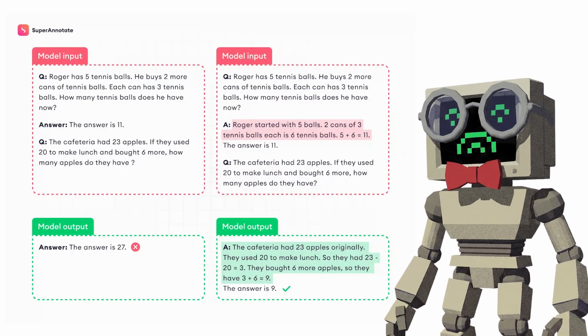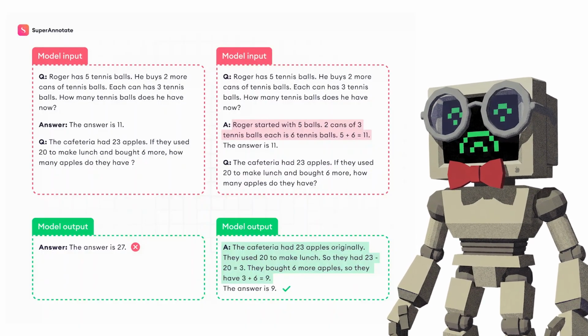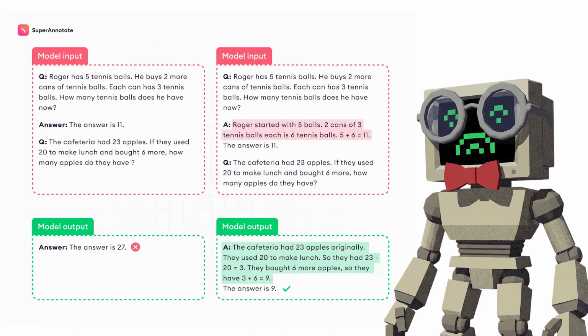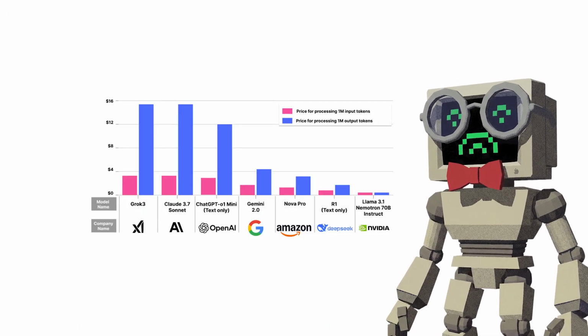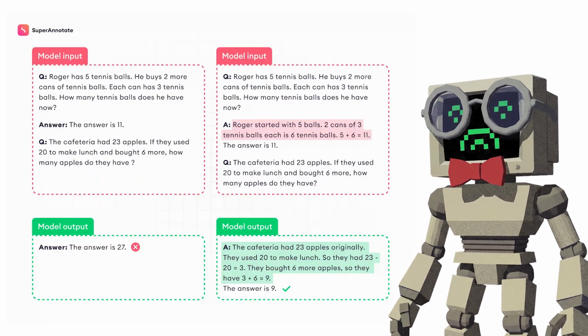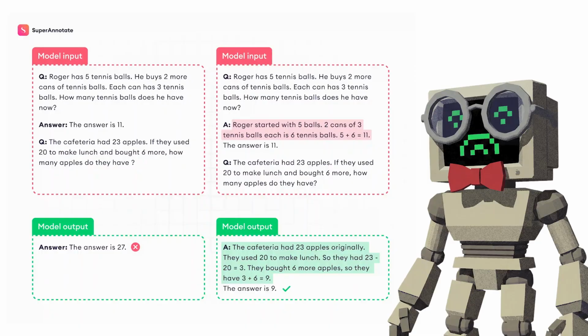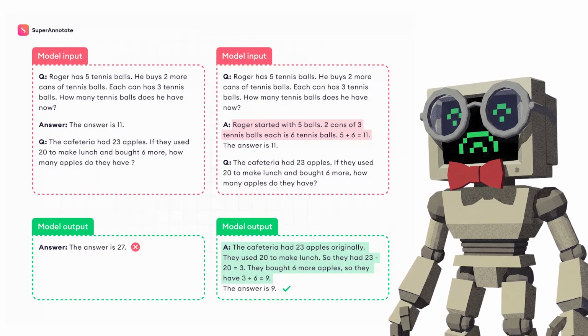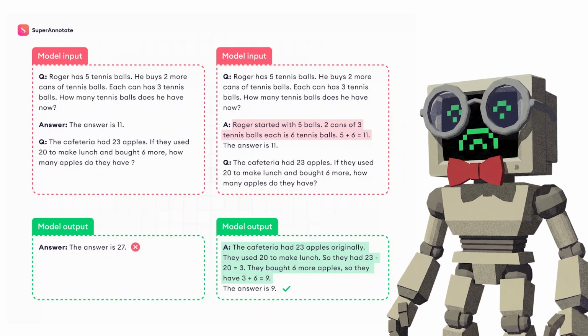Now, chain of thought isn't universally useful. Simple, factual lookups don't benefit. Basic classification tasks don't need intermediate reasoning, and generating all those extra reasoning tokens costs additional computation and money. You're paying for every step the model writes out, but for anything requiring genuine reasoning, this is the technique that proved prompting isn't just about asking better questions. It's about unlocking capabilities the model already had.